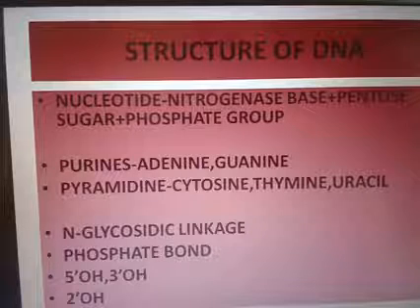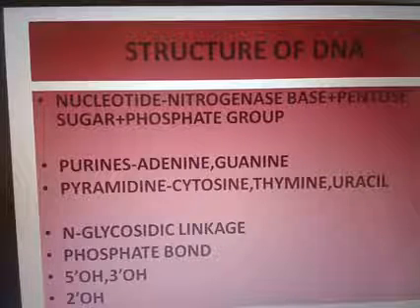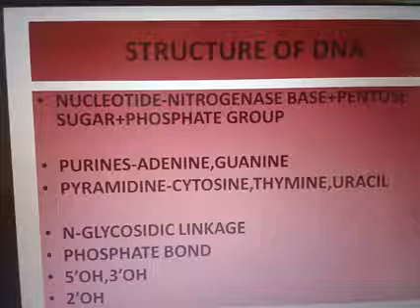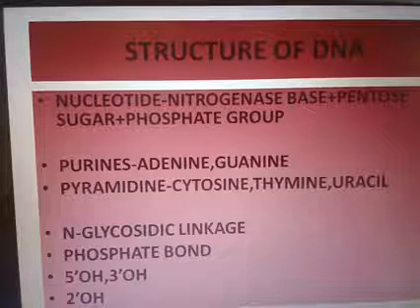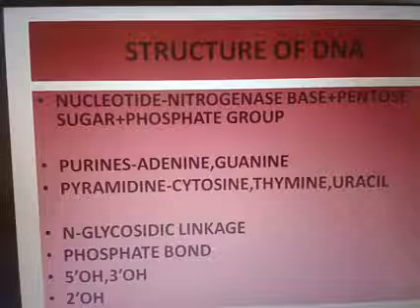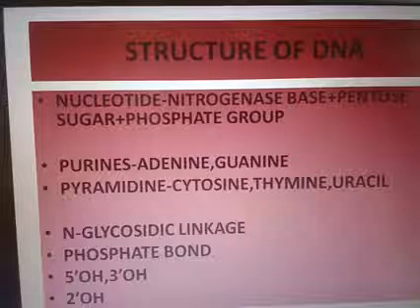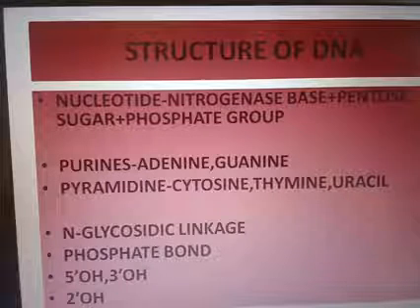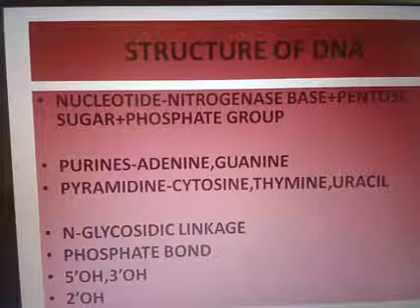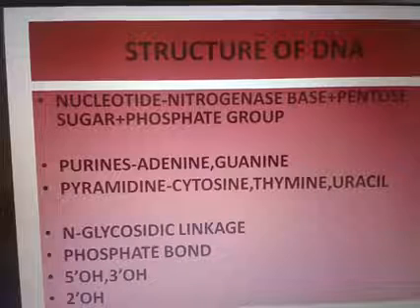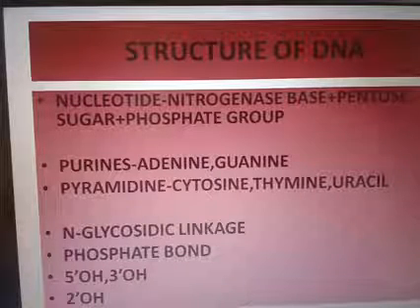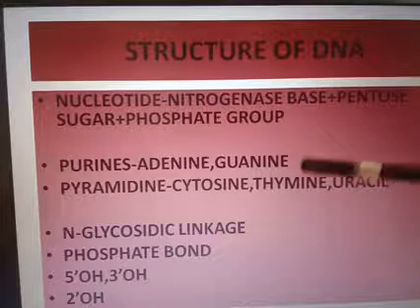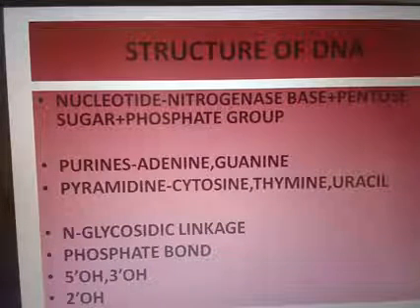Always a purine makes a bond with a pyrimidine. Not the same, the purines or the pyrimidines do not pair among themselves. A purine and a pyrimidine, not two purines or two pyrimidines, make a pair. Always one purine makes a connection with a pyrimidine. In that way, adenine always makes a bond with thymine. A double bond